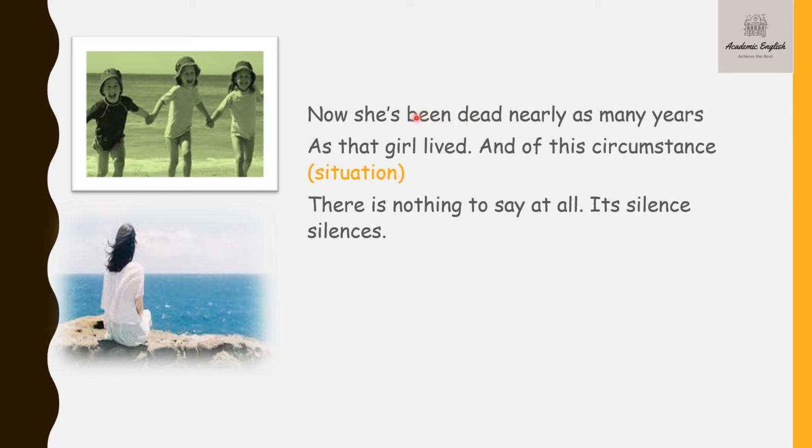Okay, so she has been dead nearly as many years as that girl lived, and of this circumstance means situation, and of this circumstance means of the situation or the circumstance where the poet lost her mother. Okay, about the situation in which she lost her mother, there is nothing to say at all. There is nothing much to say. I can't talk anymore. That is what the poet is telling.